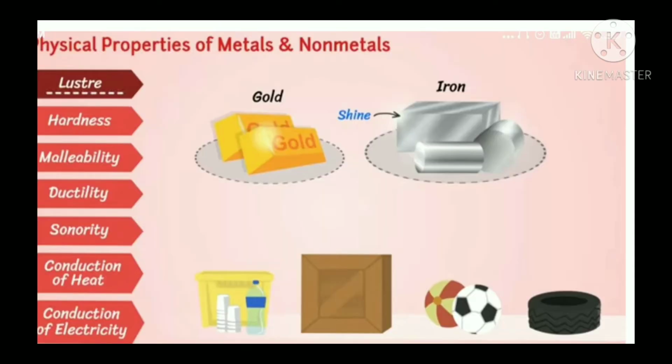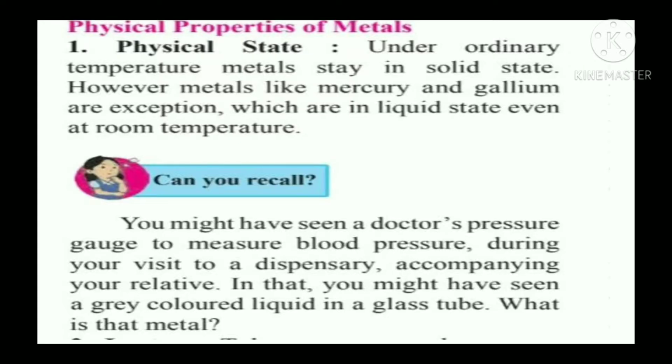See, physical properties of metals: luster, hardness, malleability, ductility, sonority, conduction of heat, conduction of electricity. We will see in details. Physical properties of metals. Under ordinary temperature, metals stay in solid state. Means under room temperature, metals are in solid state. However, metals like mercury and gallium are exceptions, which are in liquid state even at room temperature.